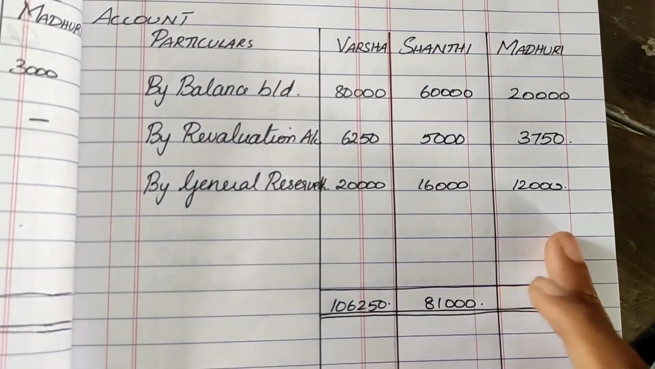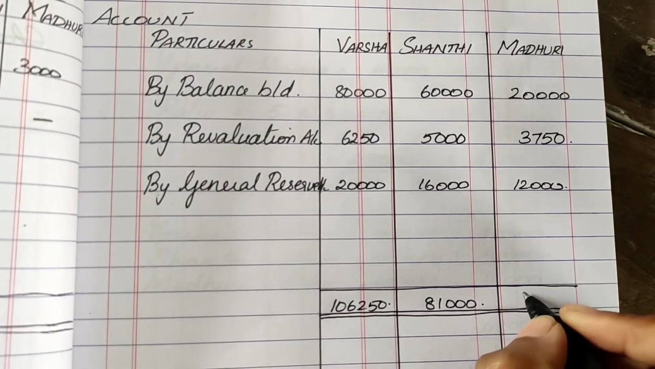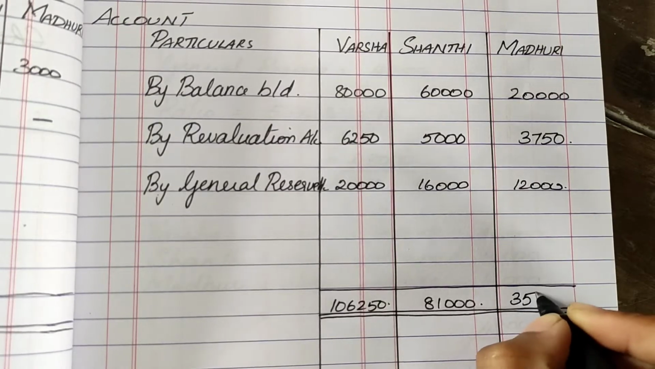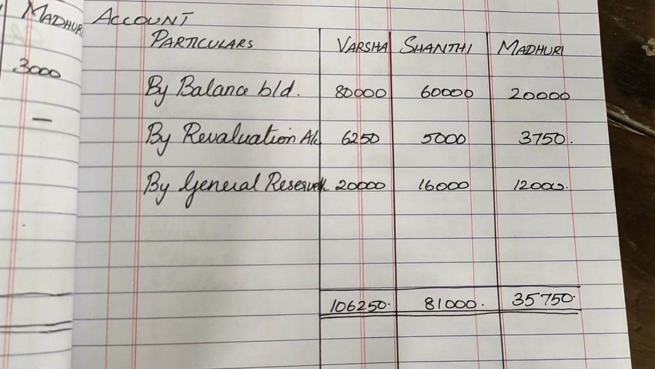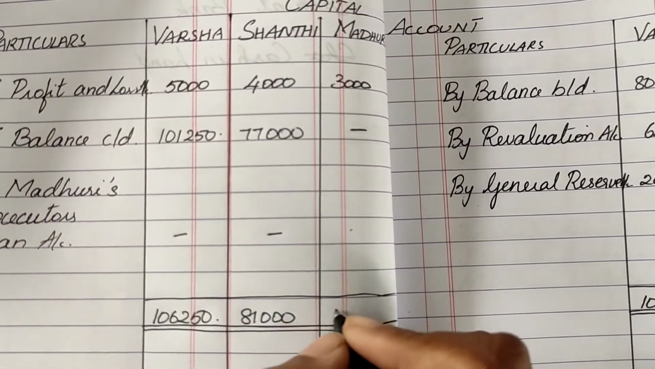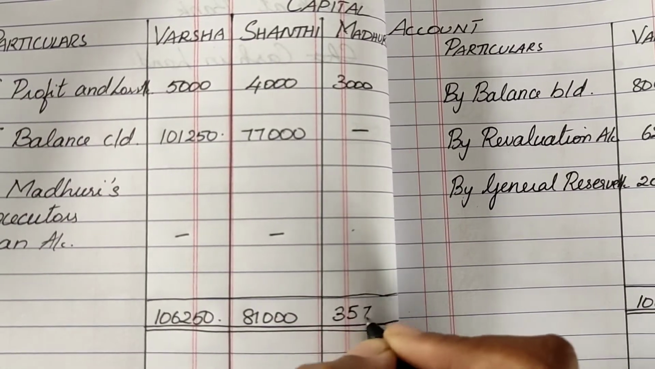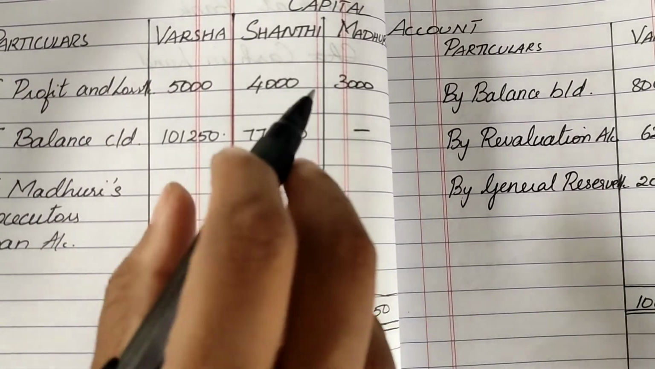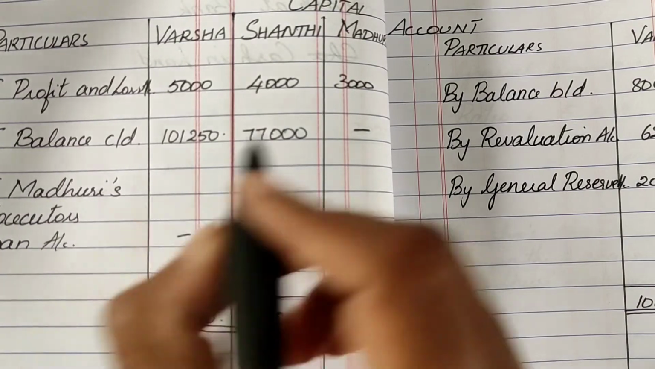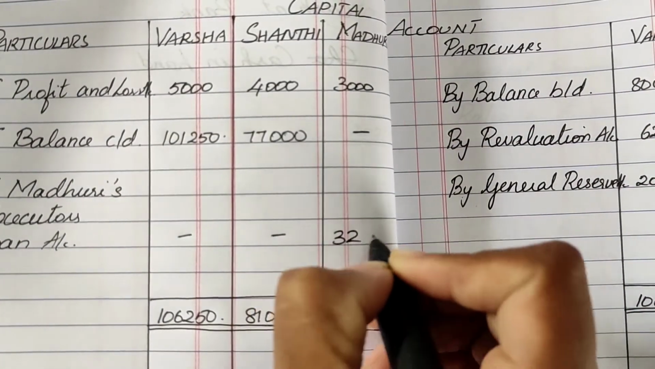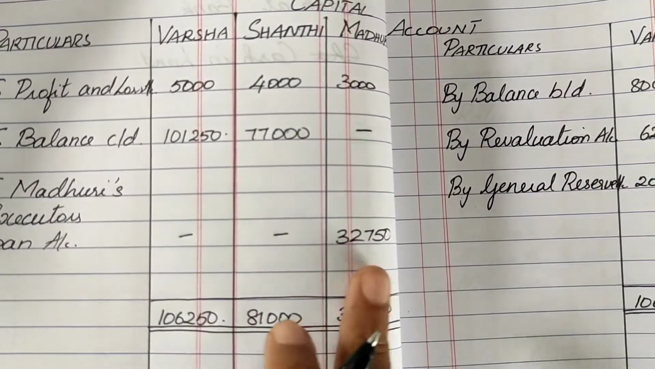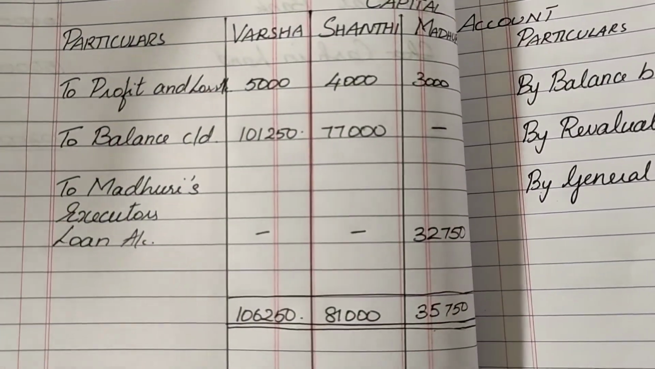So Madhuri, when we add, we get 35,750 as a grand total. Put the grand total on both the sides, 35,750. Now 35,750 minus 3,000, we get 32,750, which will be transferred to Madhuri's executor's loan account.